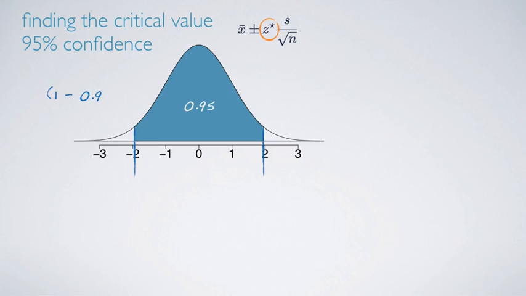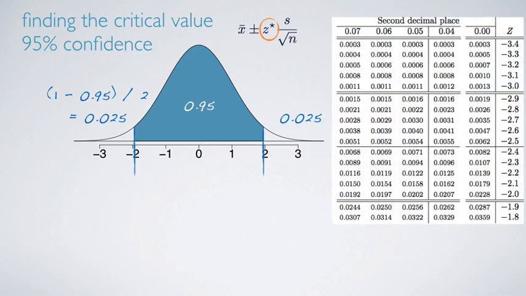So the area under the curve below the lower bound of the middle 95% is simply 1 minus 0.95 divided by 2, since the total area under the curve is 1 and the curve is symmetric, leaving equally sized tails on each side. So this comes out to be 0.025 or 2.5% on each side. Next, we can take a look at a table. What we want to do is locate 0.025, the percentile, within the table, and actually this time we hit exactly 0.025.